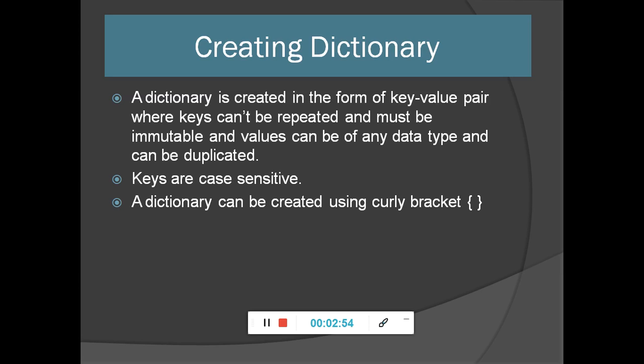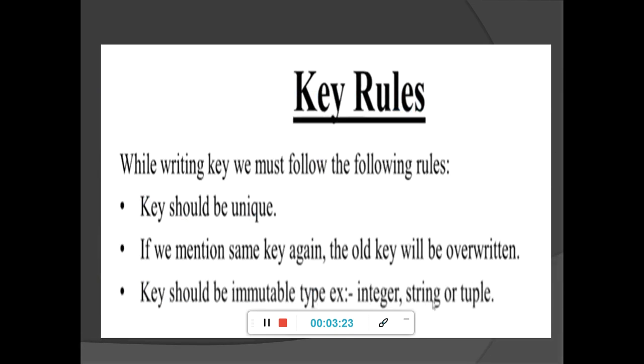Now, keys are case sensitive. Let's take an example. One key you have written as ABC in capital letters and another key you write as abc in small letters. Those keys will be considered unique, right? So it is case sensitive. A dictionary can be created using curly brackets as I explained. Next, when you create a key in a dictionary, there are some rules you have to follow.